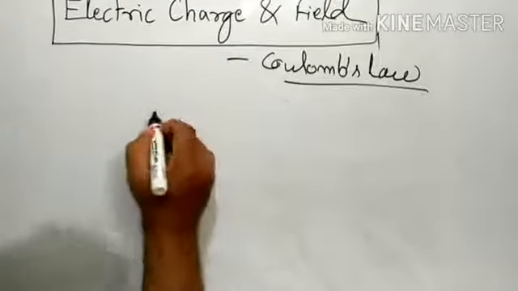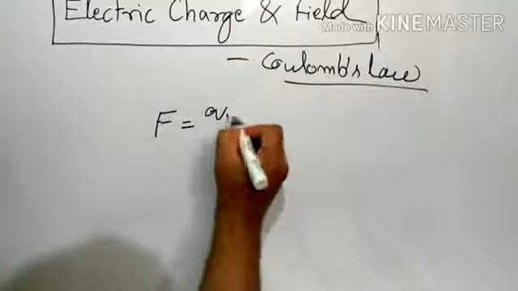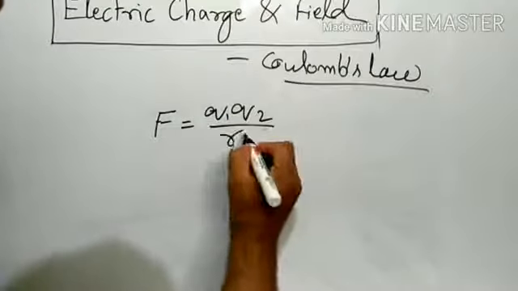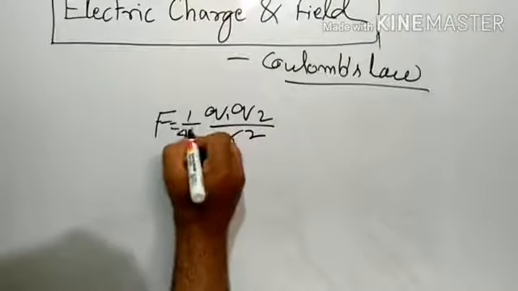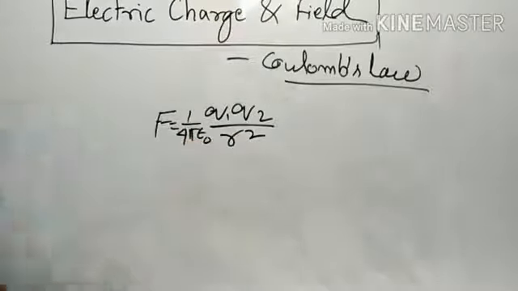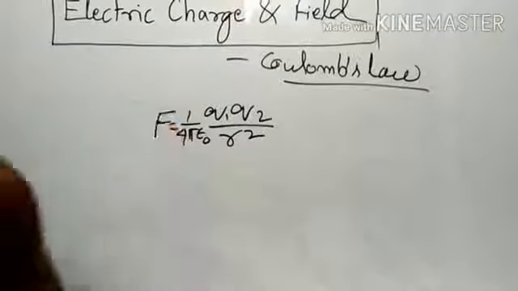See, F is equal to Q1 Q2 by r square, or to be more accurate, F is equal to 1 by 4 pi epsilon naught Q1 Q2 by r square, right? But F is a vector quantity, we know.